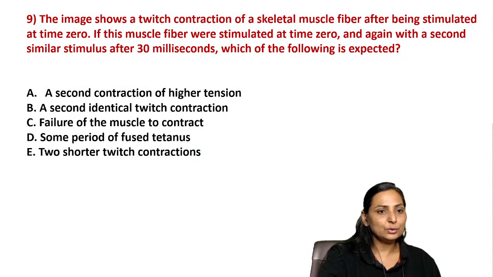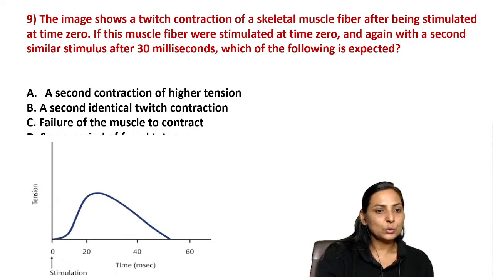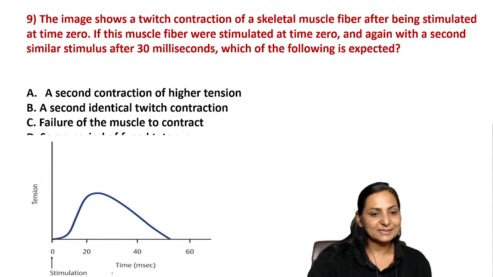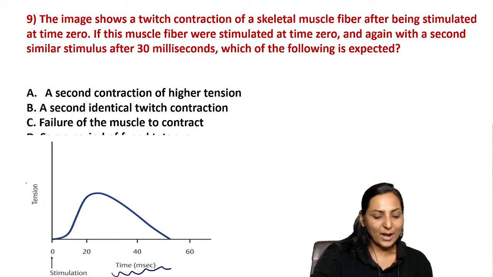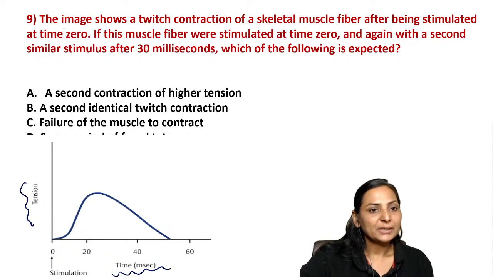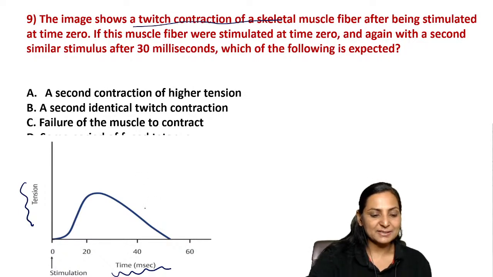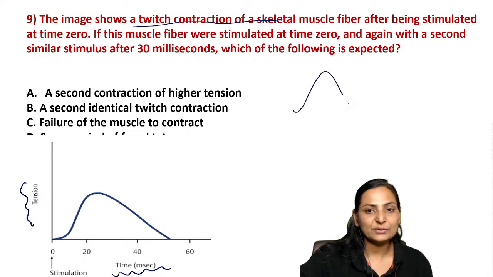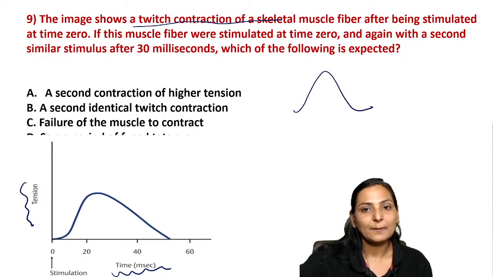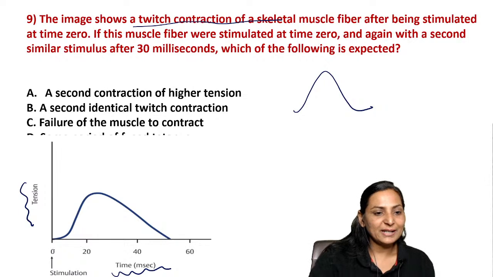Now let's look at an image based question again. So this is the image, okay? This is the image where on the x-axis there is time, on the y-axis there is tension. The question says the image shows a twitch of a skeletal muscle contraction. You know that contraction, relaxation. This is a twitch after being stimulated at time 0.